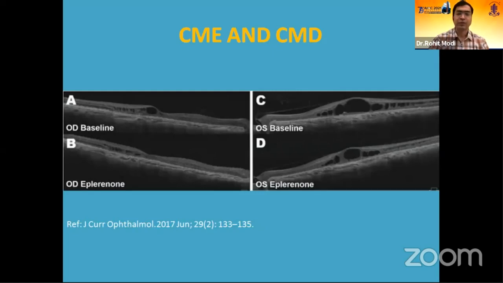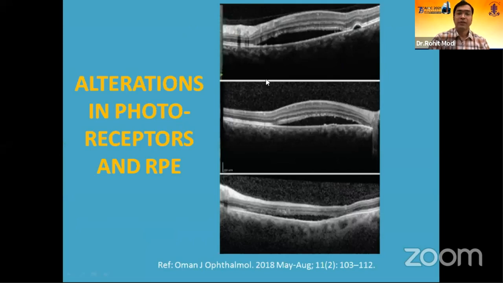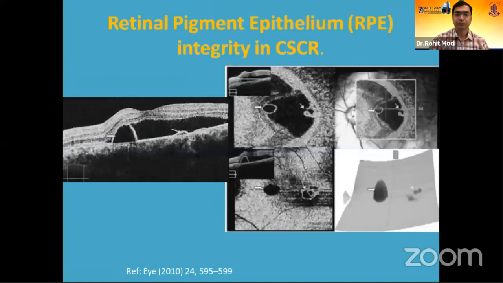Here we can see a case report in which they had shown the effect of eplerenone on patients with cystoid macular degeneration following a month of therapy. We can see the subsequent changes which come in the OCT. Here is a patient with 1 month of history and neurosensory detachment, which can be seen in acute CSR. Here, elongation of the photoreceptors can be noted after 4 months of the disease activity, and in a chronic case, a loss of photoreceptors and the RPE layer can be noted in the bottom scan.